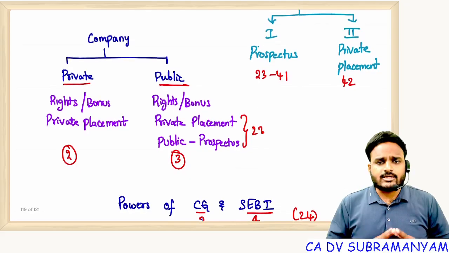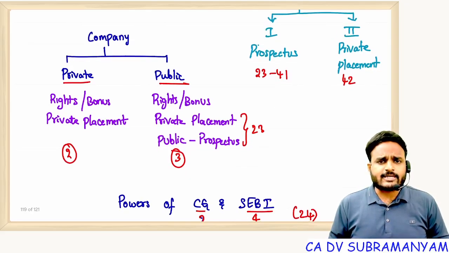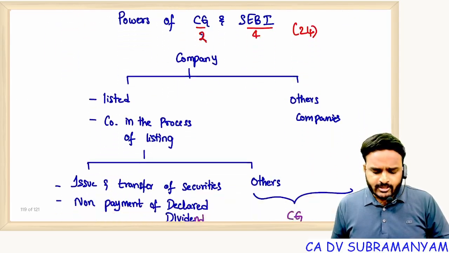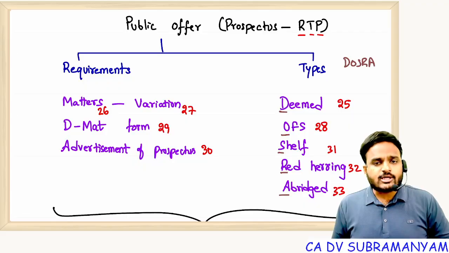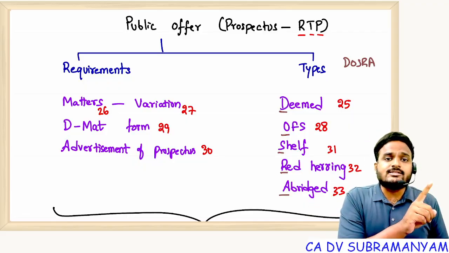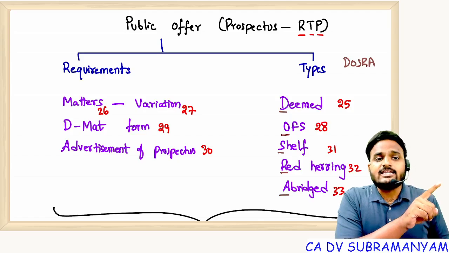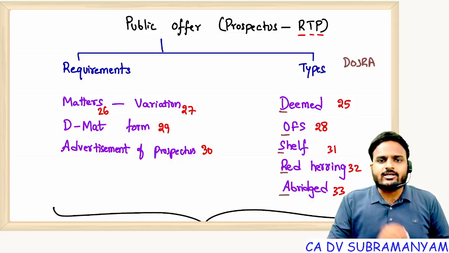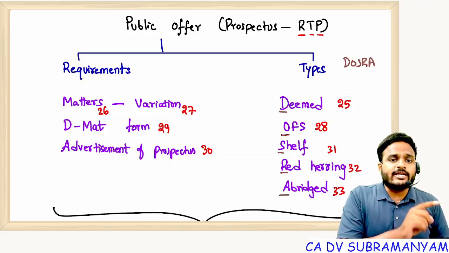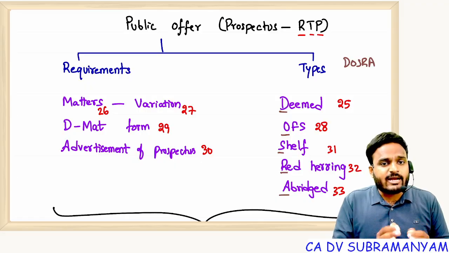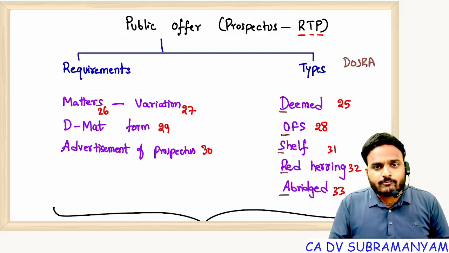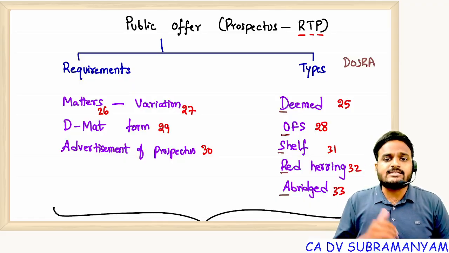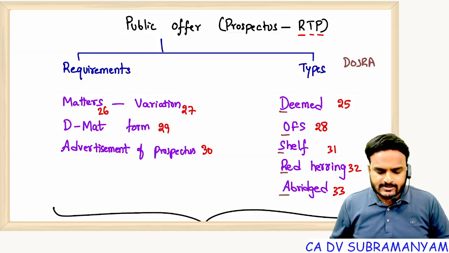So come on, tell me, what is section 23? Prospectus and private placement. 24, powers of CG and SEBI. 25, deemed prospectus. 26, matters to be stated in the prospectus and any change in those matters, variation, section 27. Next, 28, offer for sale of securities. 29, offered security should be in demat form. 30, advertisement of prospectus. 31, shelf prospectus. 32, red herring prospectus. 33, abridged prospectus.